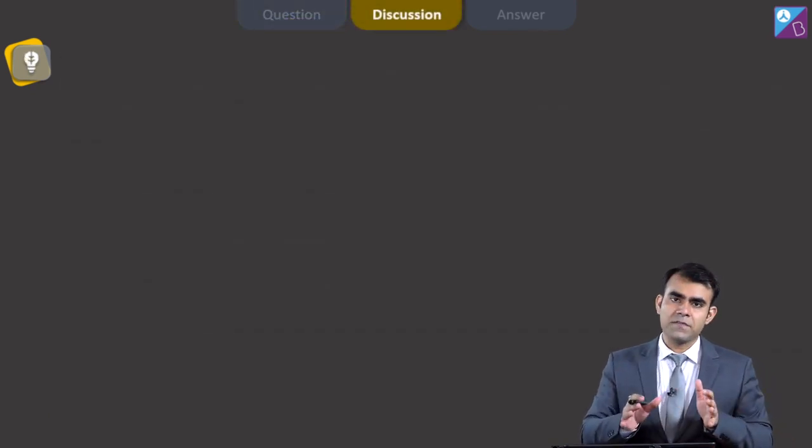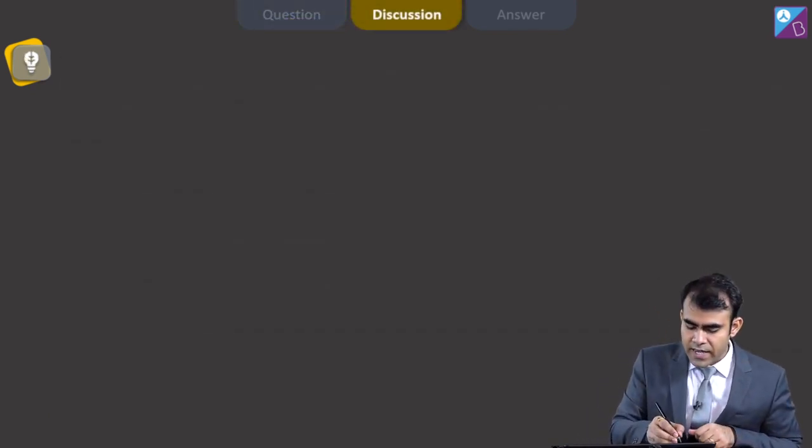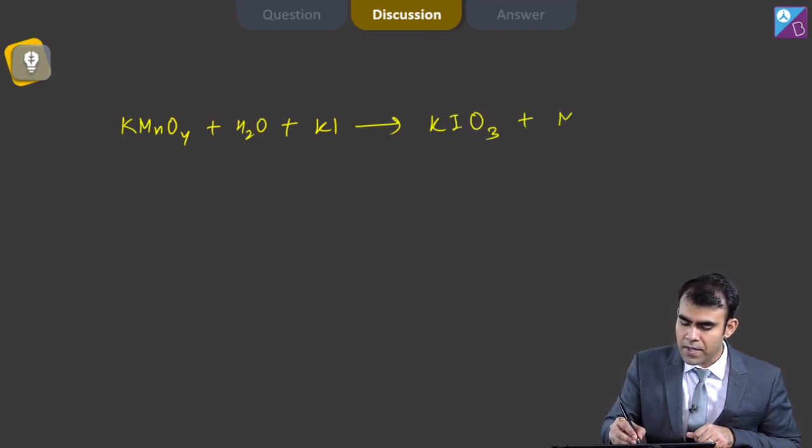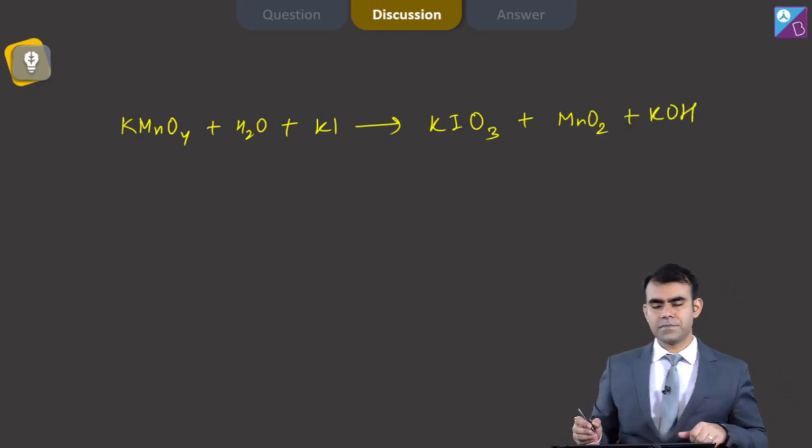So first we have seen the reaction, second is the reaction of my KMnO4 with KI, and we know in basic medium KMnO4 oxidizes iodide to IO3-, that is KIO3, plus we get MnO2 plus KOH.